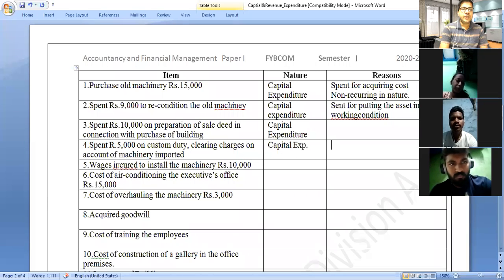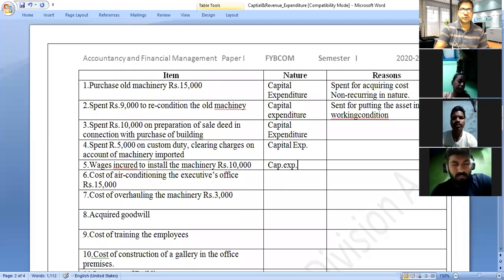Then, wages incurred to install the machinery for rupees 10,000. Now, wages paid at the time of installation of the machinery is also one of the capital expenditure.